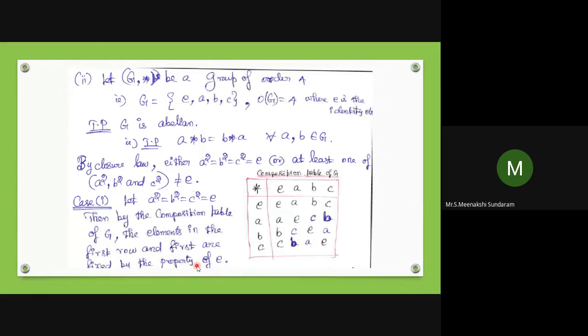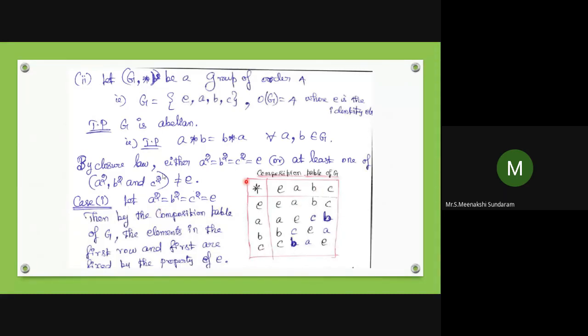Then I draw the composition table, that is, the Cayley table for G. By the composition table of G, the elements in the first row and first column are fixed by the property, that is, E is the identity. Then A star A equals E, A star B equals C, A star C equals B. Next, B star A equals C, B star B equals E, and B star C equals A. Similarly, C star A is B, C star B is A.